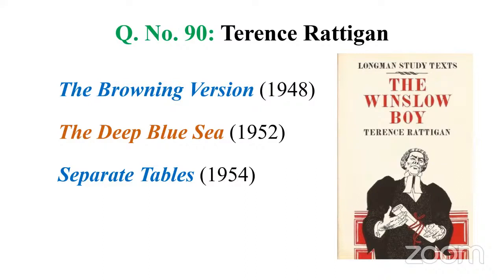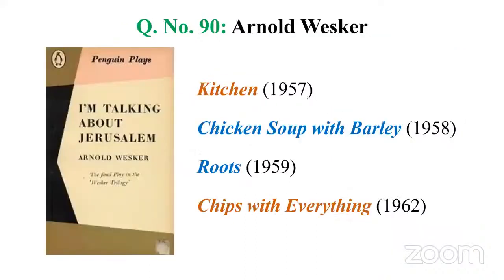His well-known work, The Winslow Boy. And let's also get to know his other works, like The Browning Version, The Deep Blue Sea, then Separate Tables. So these are his major works. Then finally, let's come to another British or English writer, Arnold Wesker. When we think of Arnold Wesker, we think of his famous works, Chicken Soup with Barley, Roots, then Chips with Everything.